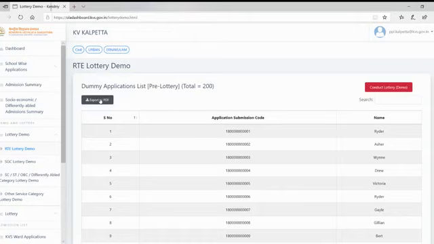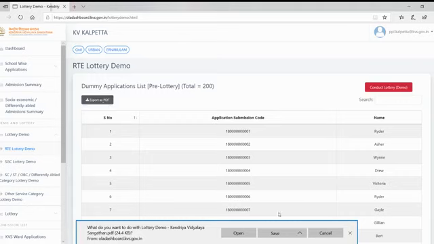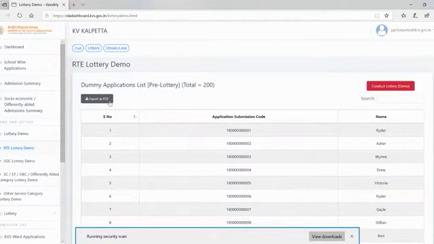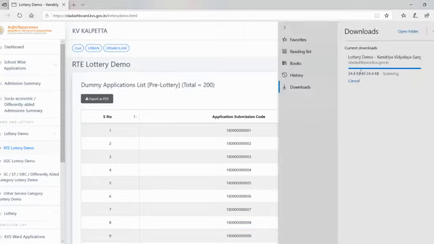I will export and show it to you. It is scanning.